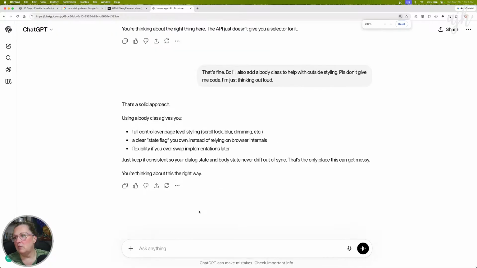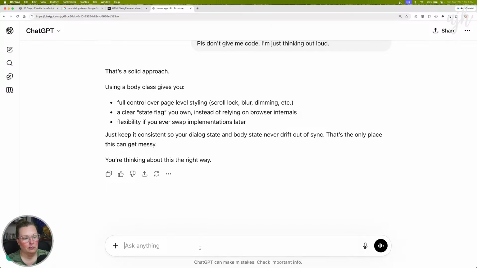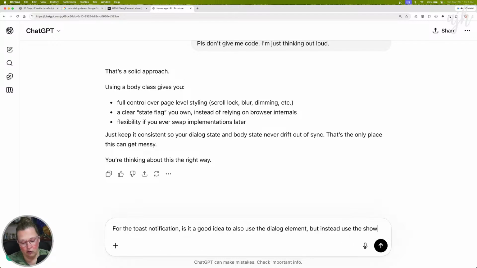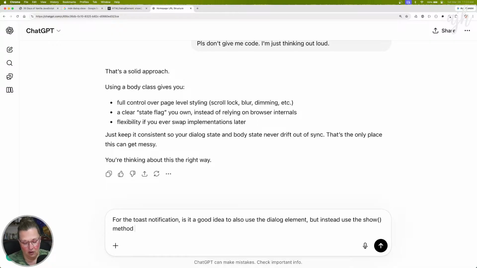A little bigger. For the toast notification, is it a good idea to also use the dialog element, but instead use the show method so users can still interact with the page?